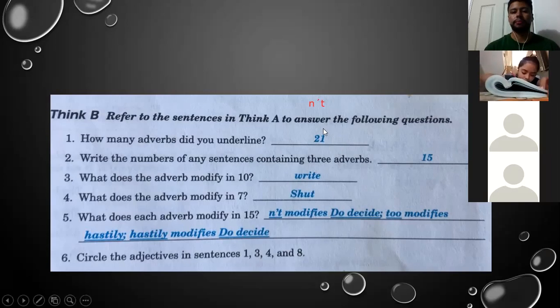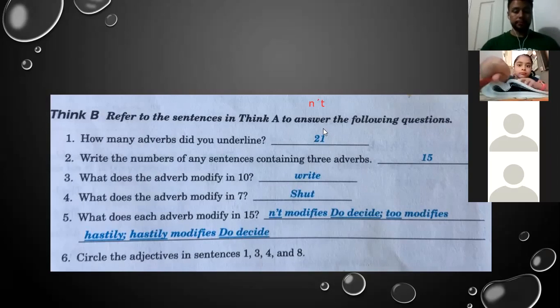Simple as that. All right. Questions? No. Okay, and number 6, we already worked on it. It's complete because we circled all the adjectives. It's done. It's finished. All right.